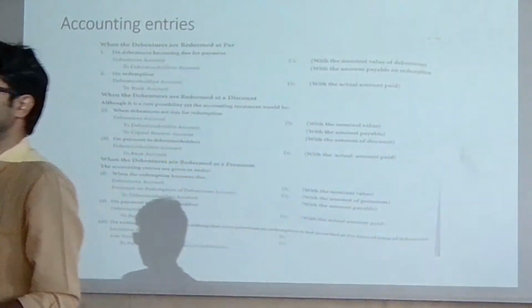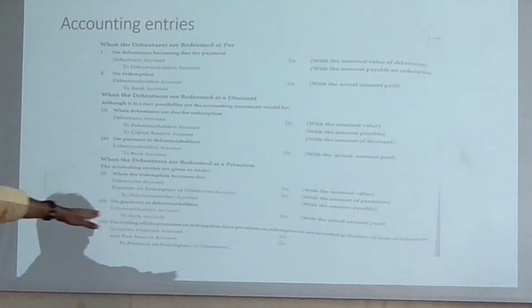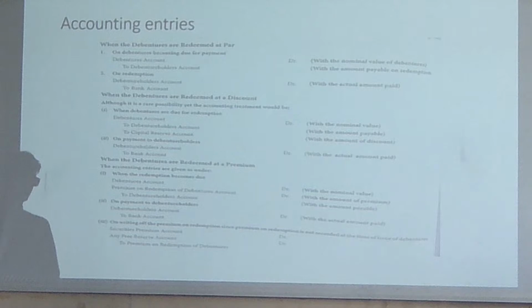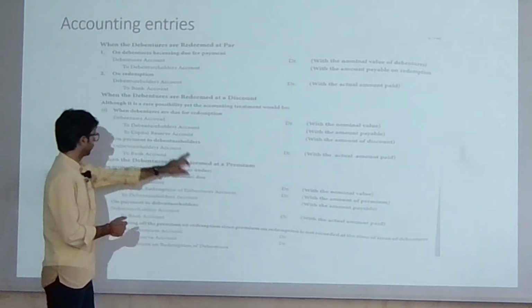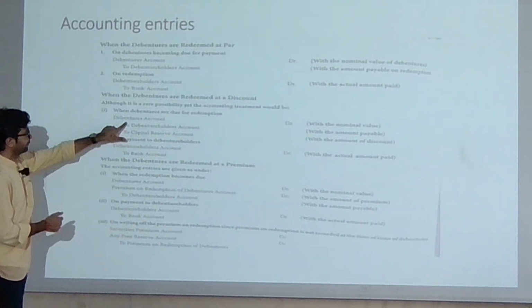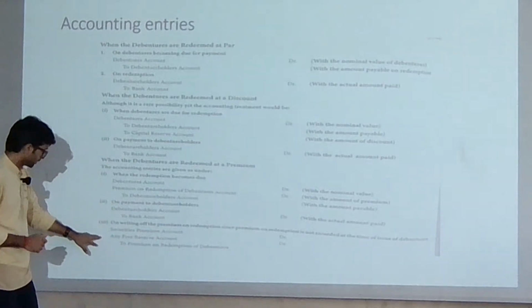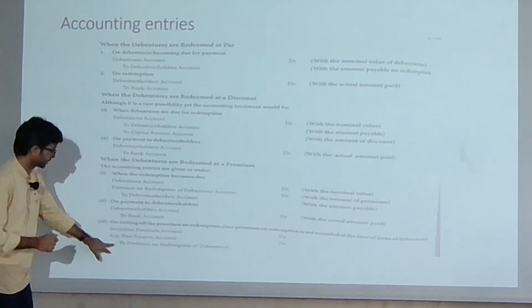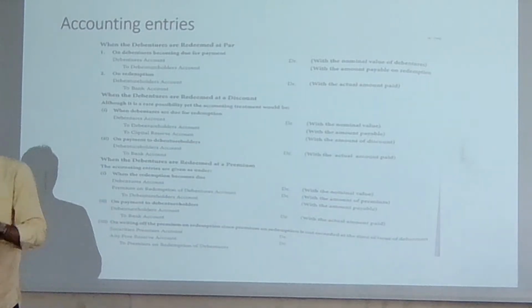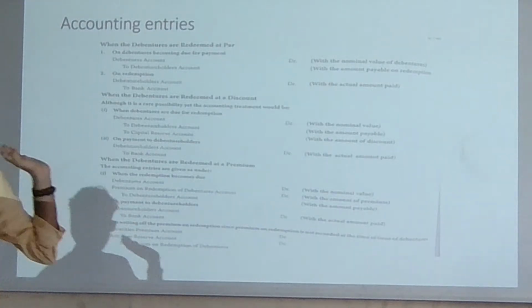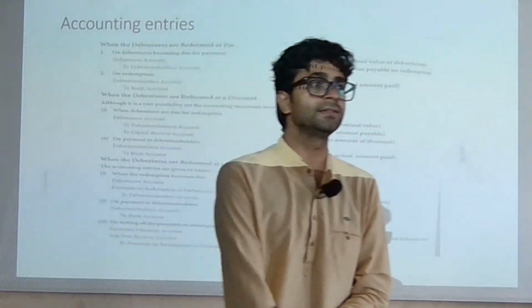Now, the next point, on write-off of the premium on redemption, as I already told you, this premium we are going to write off securities premium account and free reserve account में transfer कर देते हो to premium on redemption account here. This is the point. Look at this point, please.